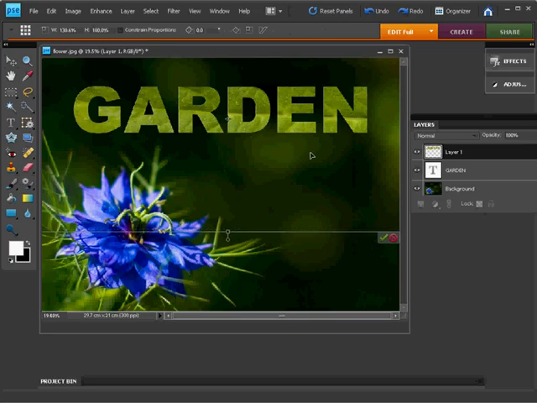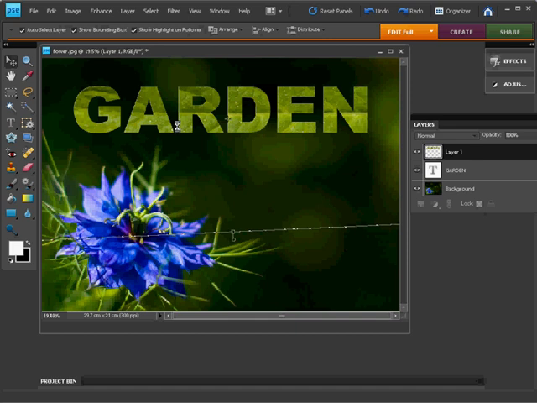That's good. We can also hold the mouse outside the bounding box and just rotate it slightly if we want to straighten up that vein running through the word. That's pretty good there. Once your picture fits the words and it's looking good on screen, double click inside the bounding box or hit the return key on the keyboard and that transformation will happen. There we go. Now that's all done, our last job is to add a drop shadow to this text layer.